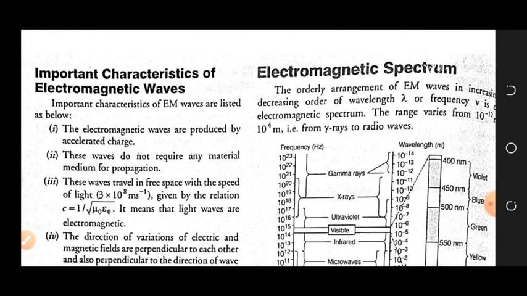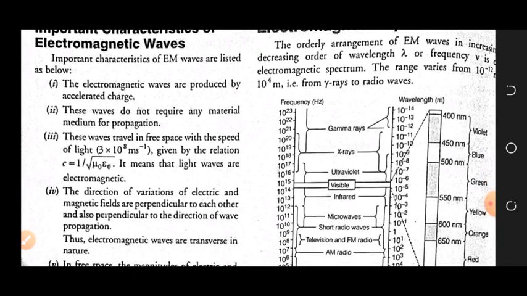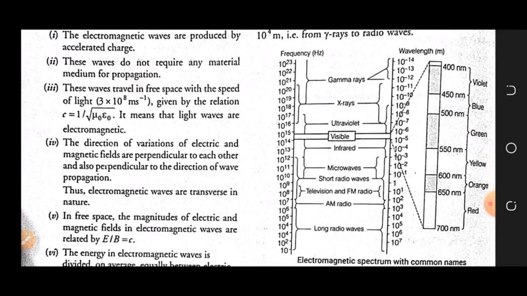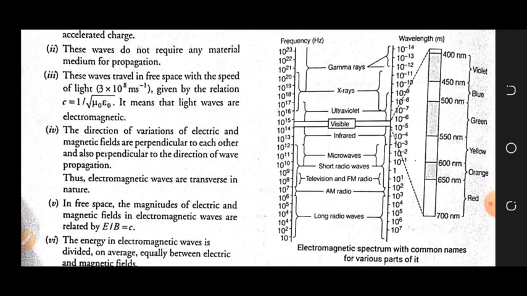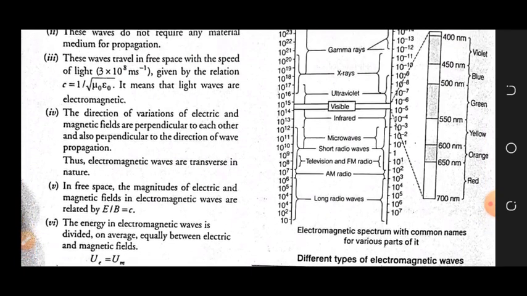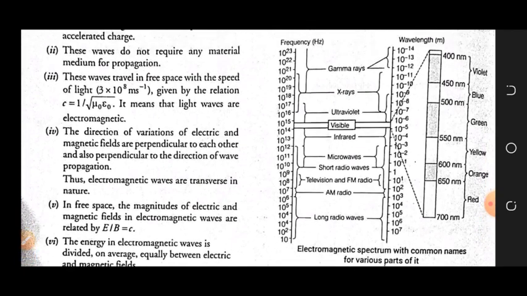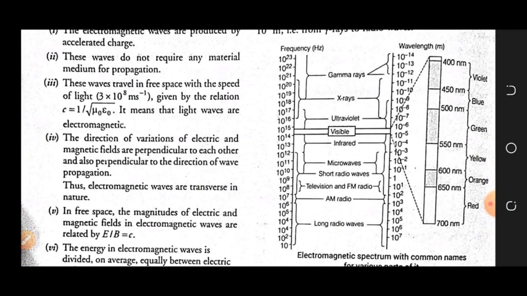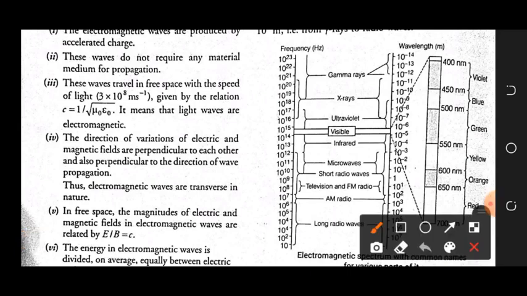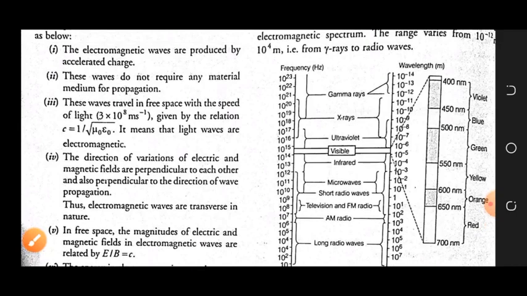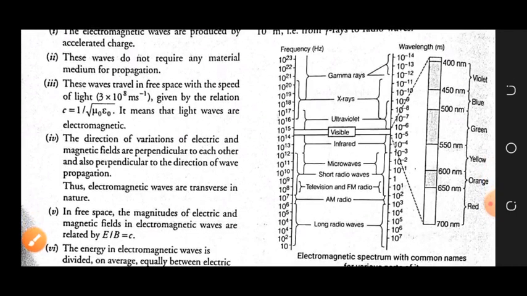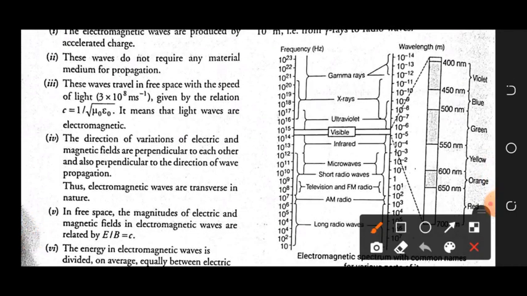Now let's see the electromagnetic spectrum. First I will recommend you to see this figure and make this figure somewhere, so that we can use it later, because we will always need this figure. In this figure you can see a frequency line is given, and a wavelength line is given. This is showing the frequency, and this is showing the wavelength.